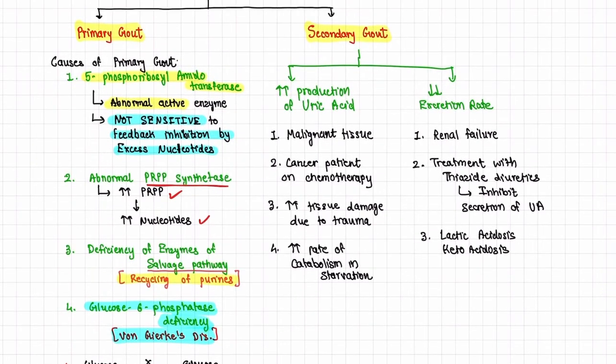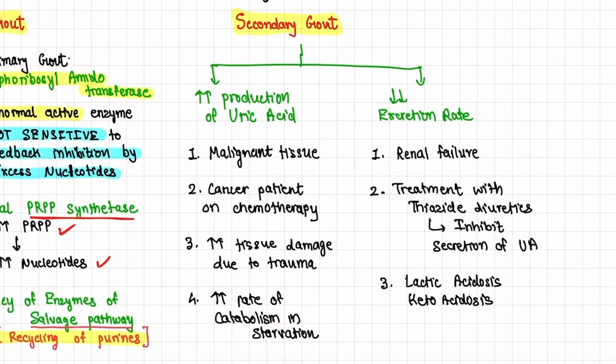Now secondary gout. Secondary gout can be due to two things: increased production of uric acid or decreased excretion of uric acid. Let's talk about increased production of uric acid. It can be due to malignant tissue or cancer patients who are on chemotherapy. Third can be due to increased tissue damage, then increased rate of catabolism. Decreased excretion can be due to renal failure. Second will be treatment with thiazide diuretics, which inhibit the secretion of uric acid, so there will be more uric acid. And fourth is lactic acidosis and ketoacidosis.